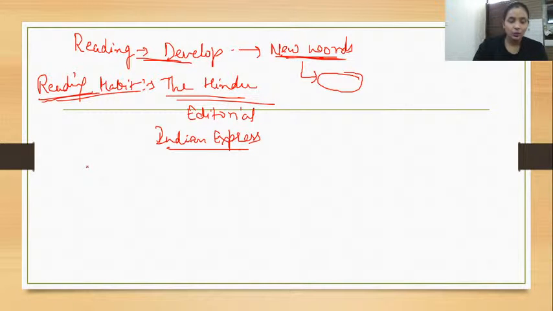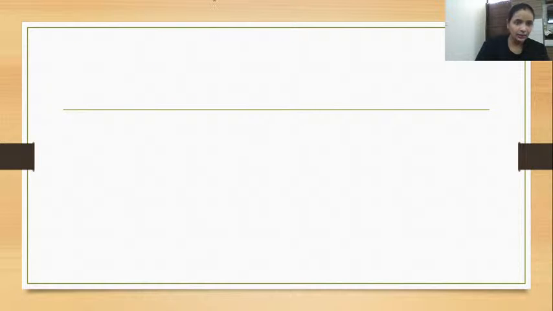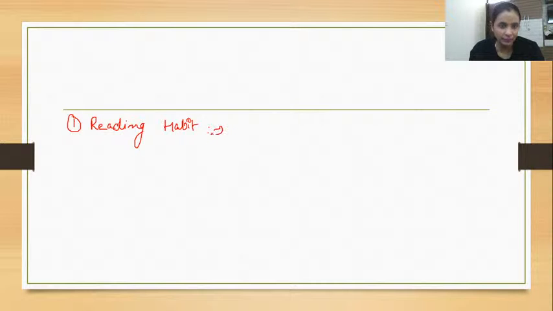Okay, so a very important thing I tell you guys: to understand reading comprehension, the very first thing is this reading habit. Develop the reading habit as much as you can. This is really important, and it has many benefits. The very first benefit, as Ashwin asked, is vocabulary.